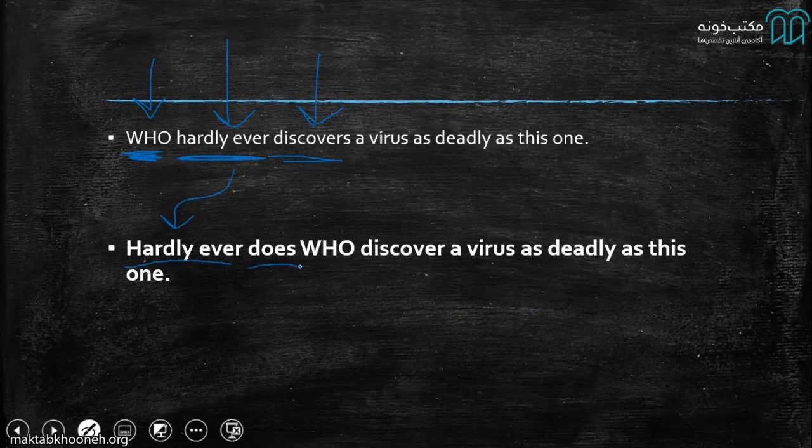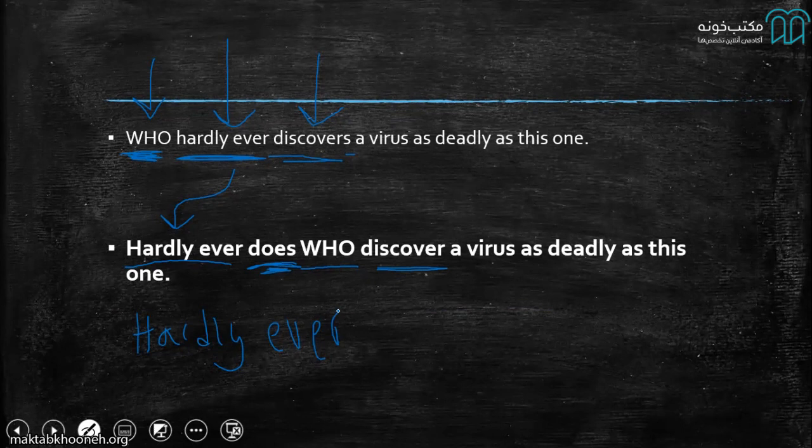I added does, which is my dummy auxiliary. Now it's either do, does, or did. That's it. I use does because I'm using WHO as a subject like he or she. Now, if I were using, let's say, I, then I would say hardly ever do I. But here it's hardly ever does WHO. And then the verb doesn't get S anymore because I have this does. So really the only thing that's happening is me using hardly ever. Now I could use rarely, I could use seldom, or I could use even barely.